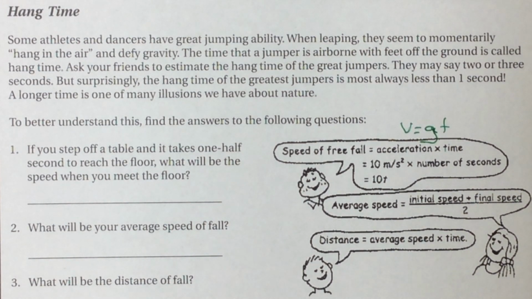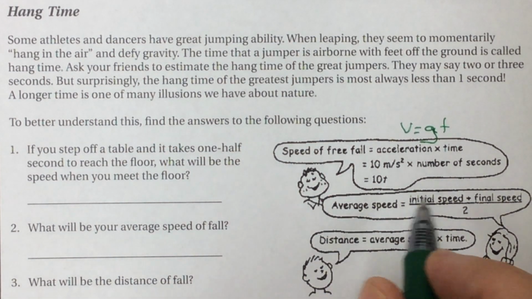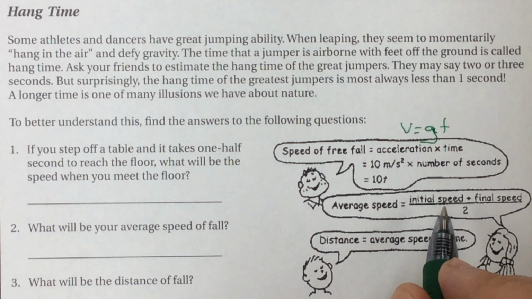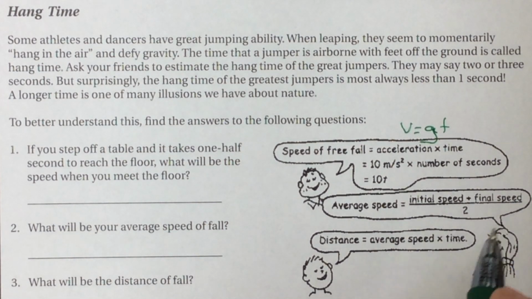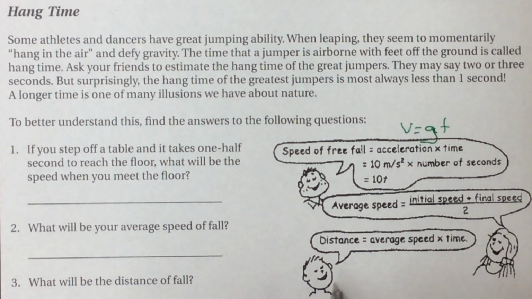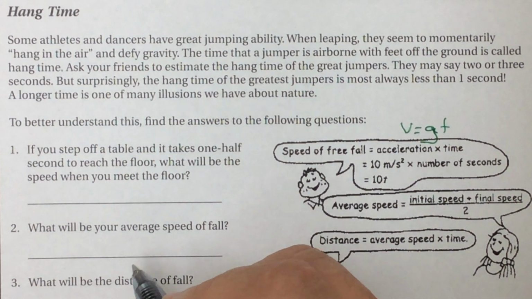That's your speed. Your average speed, if you remember doing averages with me, is initial speed, normally 0, or final speed. Sometimes it's 0 if you're jumping straight up and your final speed is 0. But one of those divided by 2, that's your average speed. And your distance is your average speed times its time. So rate times time. Here's your rate, your average rate. All right, so they're going to give you some easy questions here at the beginning.